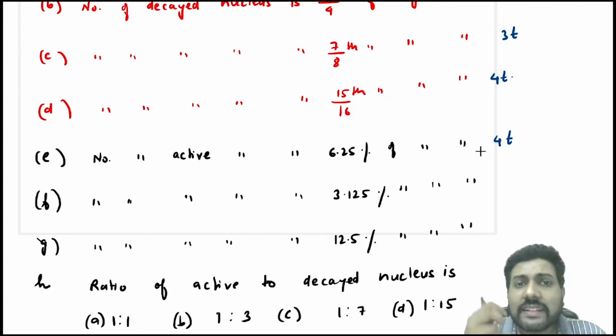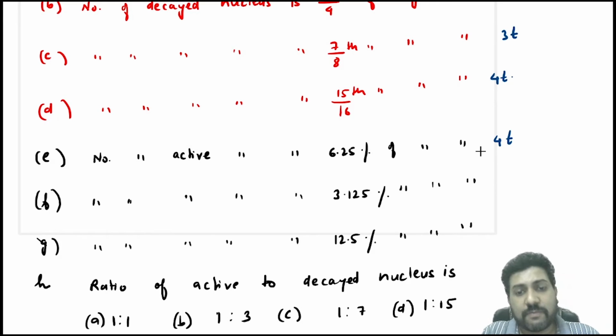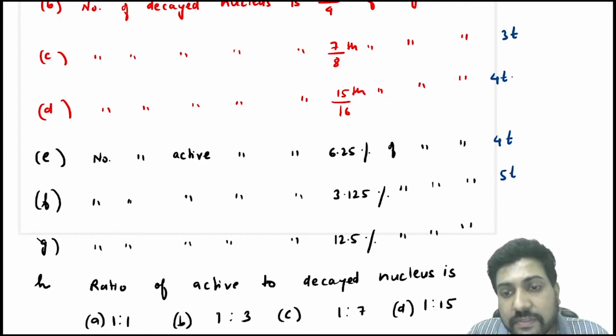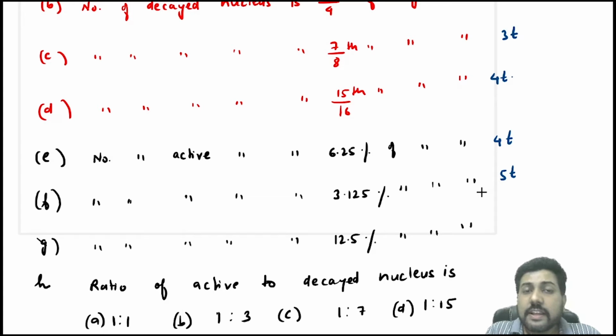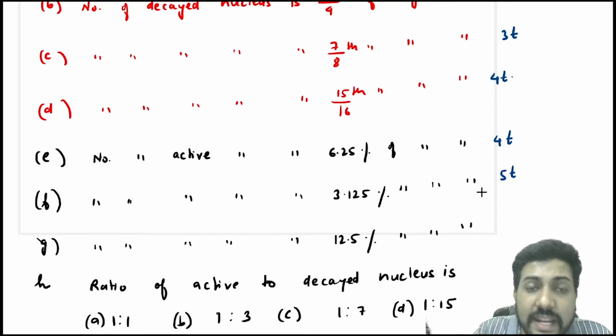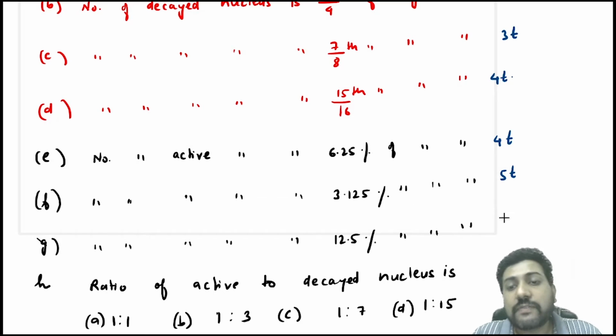Then find the time when the number of active nucleus becomes 3.125%. Now the active nucleus becomes 3.125% after 5 half-lives. So the answer will be 5 half-lives. Then find the time when the number of active nucleus becomes 12.5% of the original number of nucleus. The active nucleus becomes 12.5%, or the decayed nucleus becomes 87.5%, after 3 half-lives.